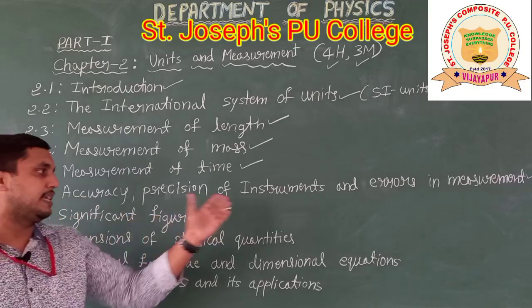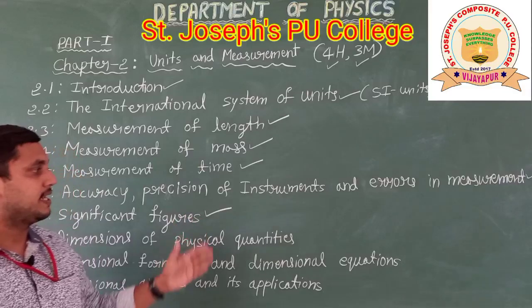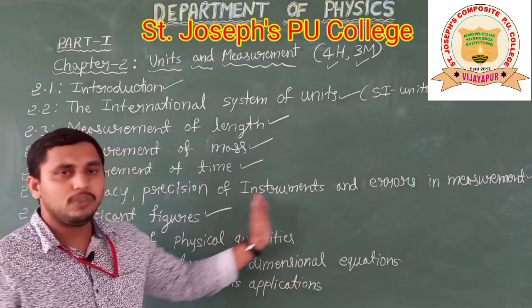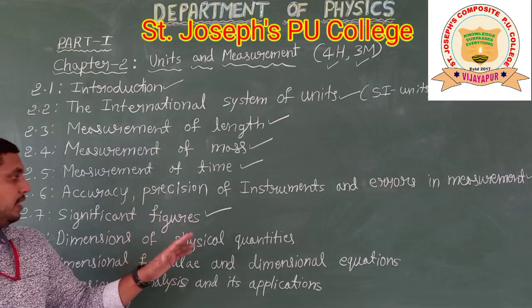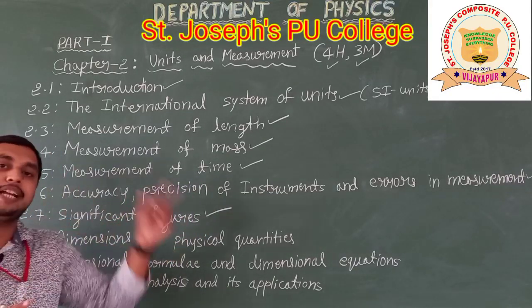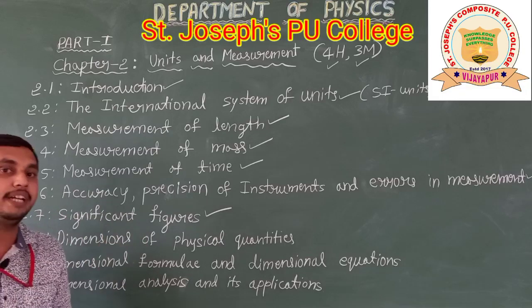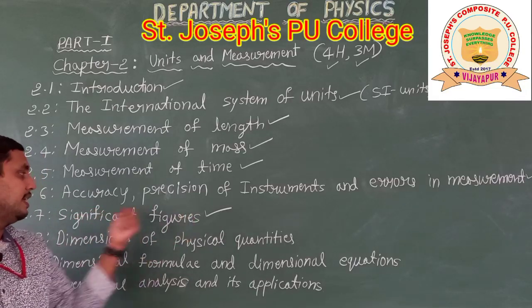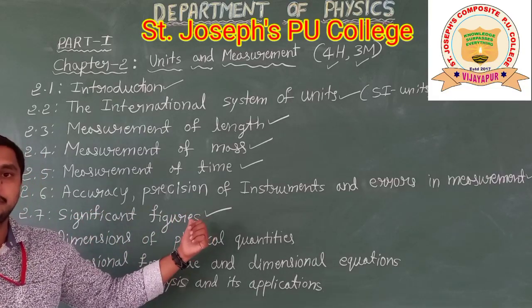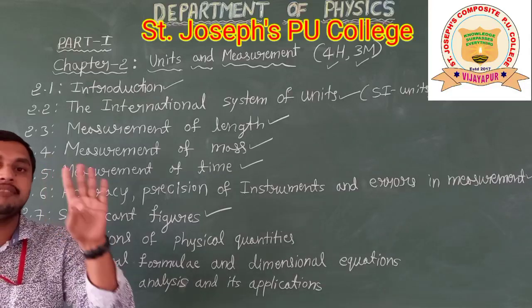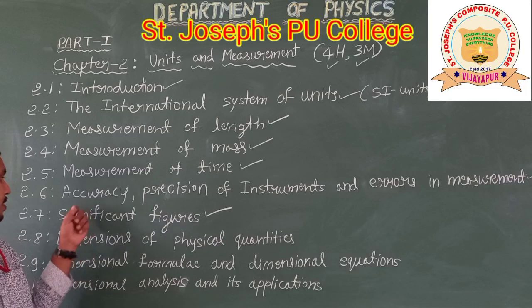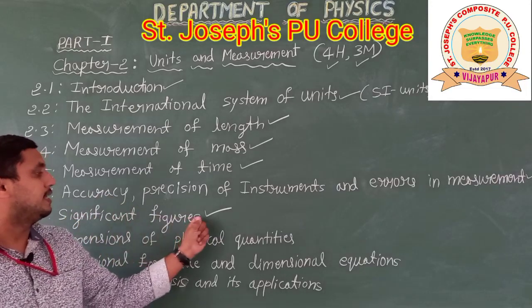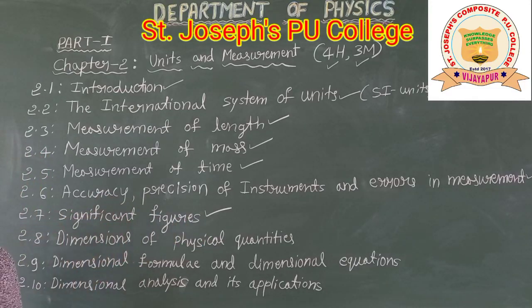If it is a fraction number, that means there is a decimal point. For example, after the decimal point so many digits are there, so it is difficult to express or remember. So for that purpose we have to round off that number. And how to round off that number, we'll discuss based on significant figures. So we have to round off to 4 significant figures or round off to 3 significant figures, like that. So for that purpose we'll see the significant figures.